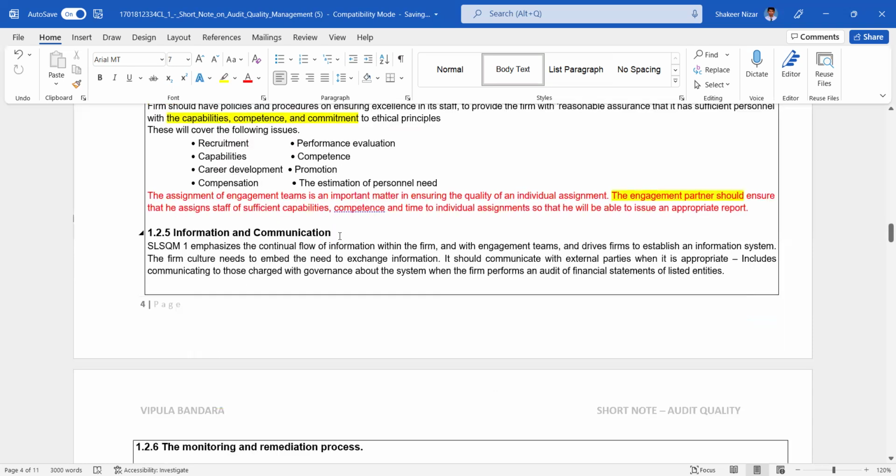Information and communication. The SLSQM1 emphasizes the continual flow of information within the firm and the engagement teams, and requires the firm to establish an information system. Need to communicate, right? The firm culture needs to embed the need to exchange information. It should communicate with external parties when it is appropriate, including management and those charged with governance, about the system when the firm performs an audit of the financial statements of listed entities.